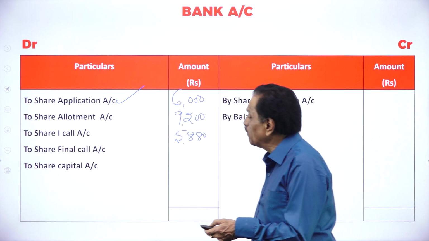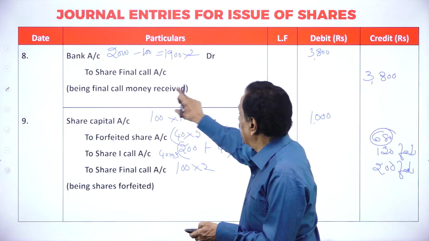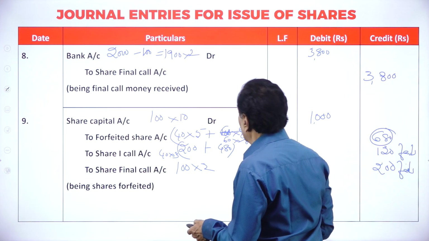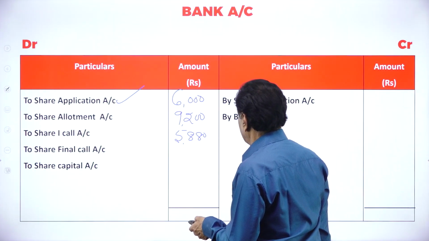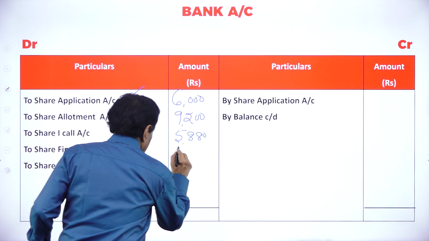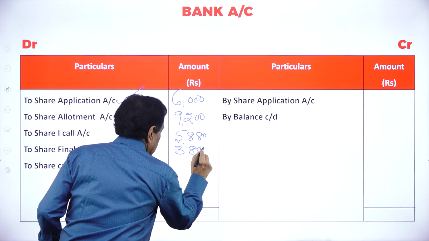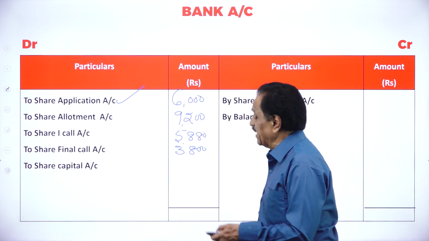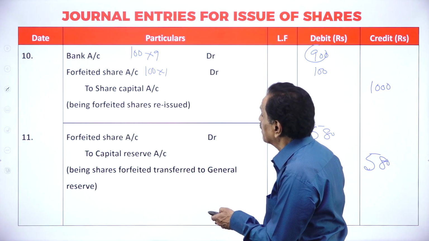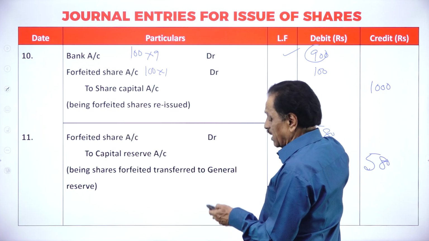You see how much you receive on the final call? Bank account debit to final call, how much money? 3,800. Forfeited and reissued, how much did you receive? Bank account, how much did you receive? 900.